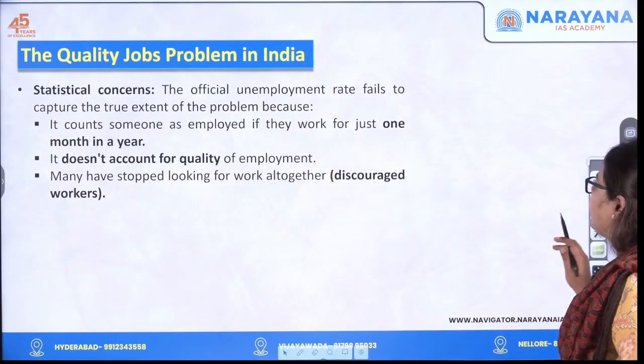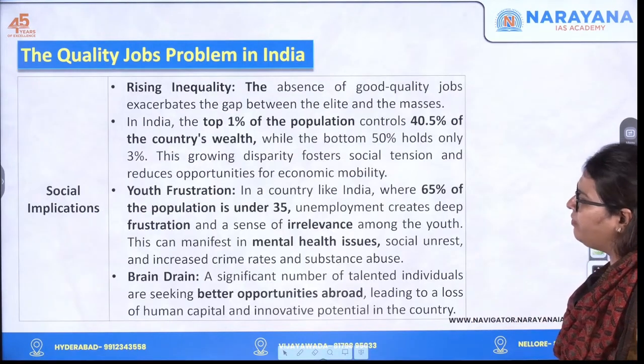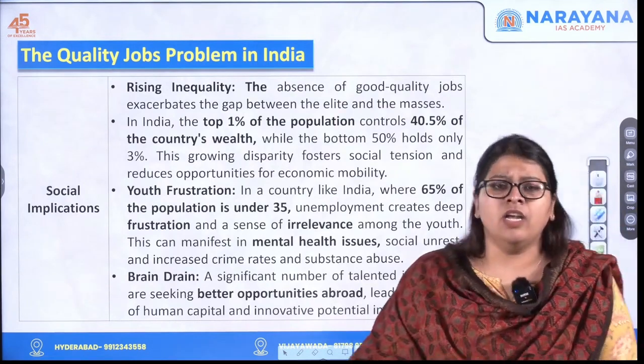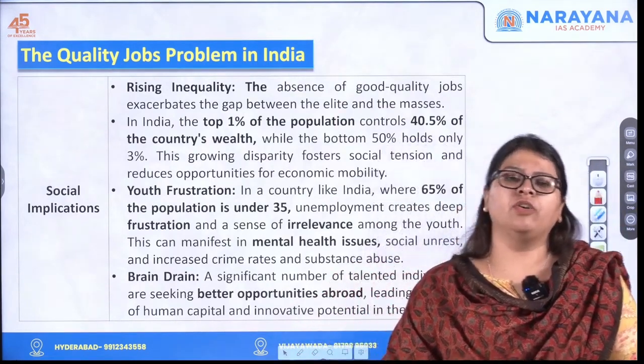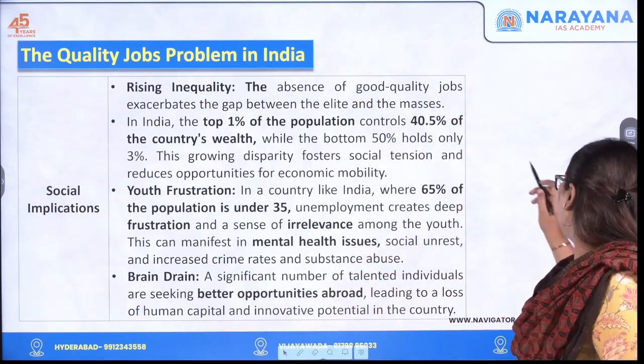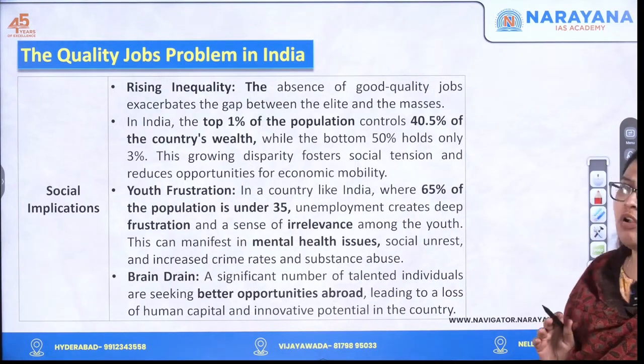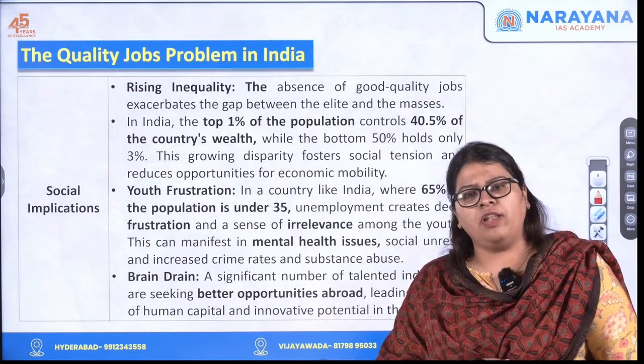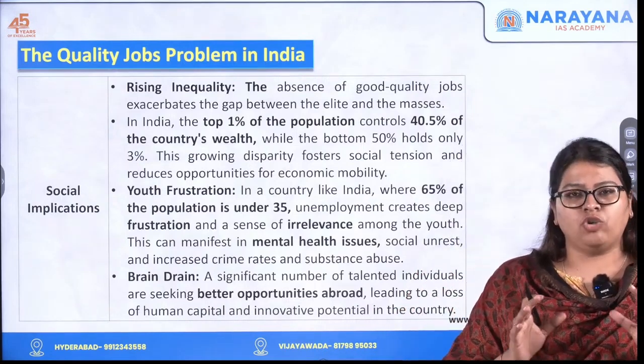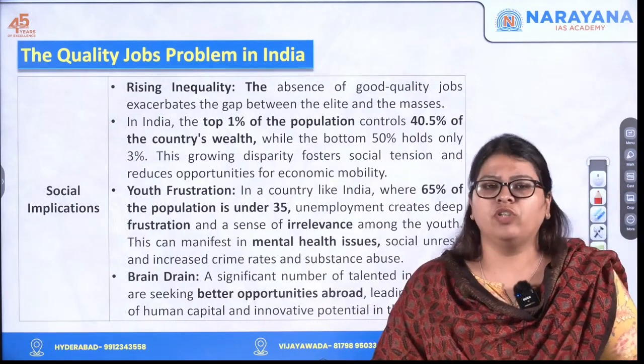So this is one such example. Now moving forward, what are some of the social implications? Here, just ignore what is written behind me on this board. What you need to understand is just the concept. First of all, because of the quality job problem in India, there are a lot of social implications.